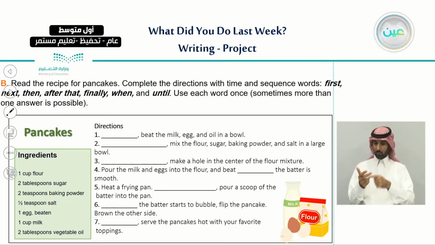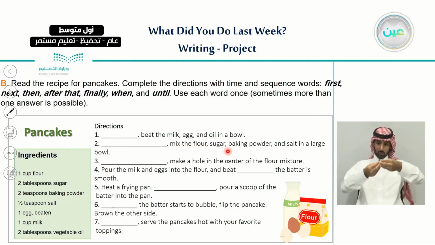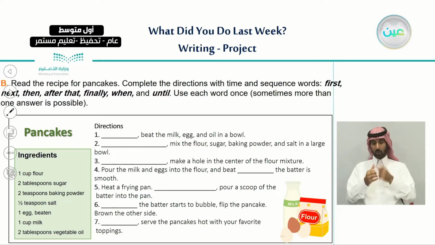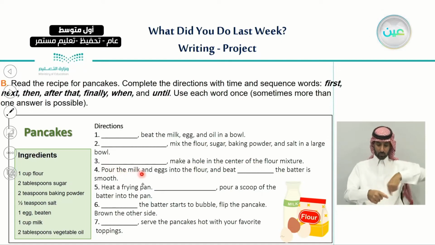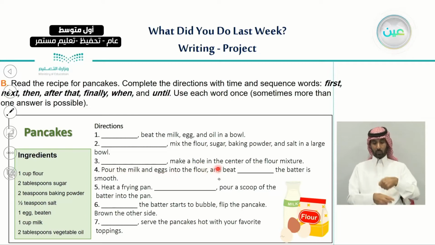After this, we can have our own pancake. So let's read these directions first. So the directions, number 1, beat the milk, egg, and oil in a bowl. And number 2, mix the flour, sugar, baking powder, and salt in a large bowl. And number 3, make a hole in the center of the flour mixture. Number 4, pour the milk and eggs into the flour and beat until the batter is smooth.